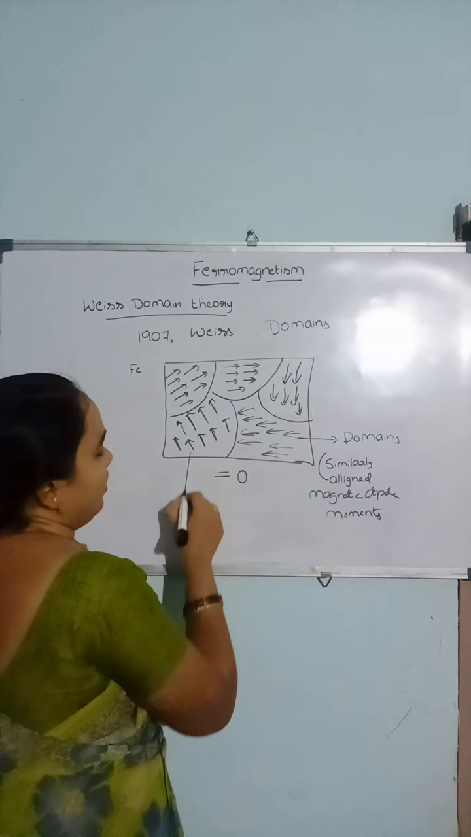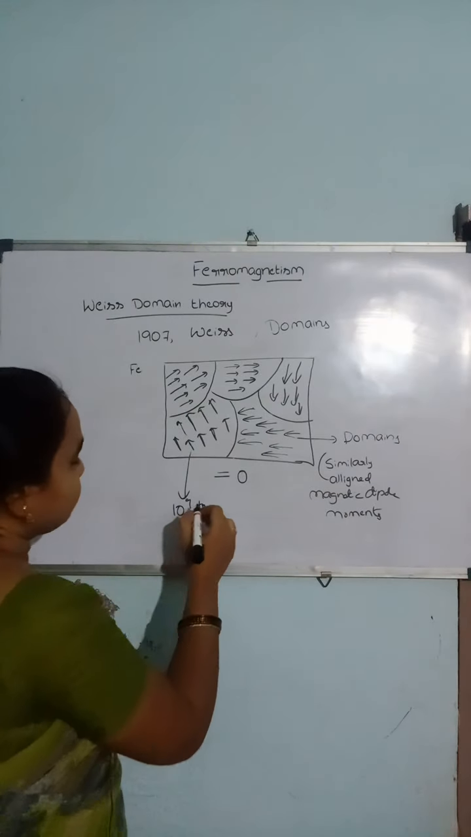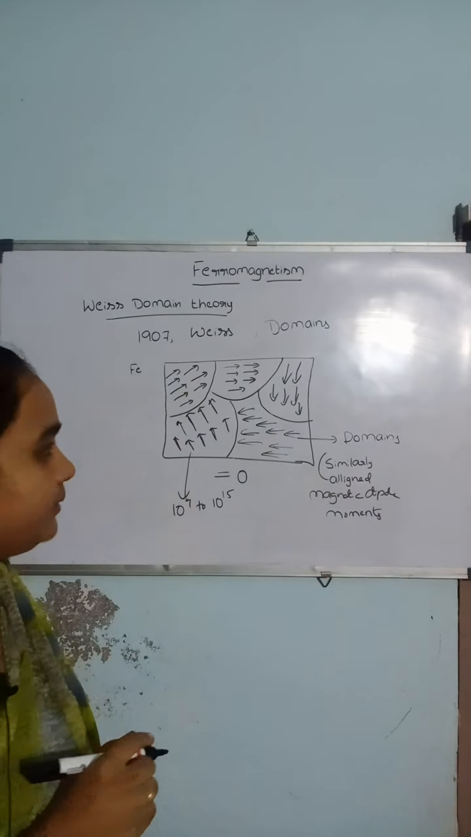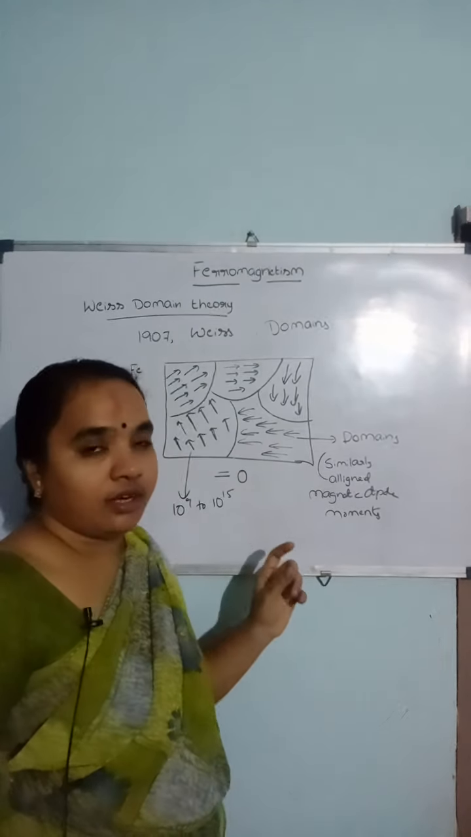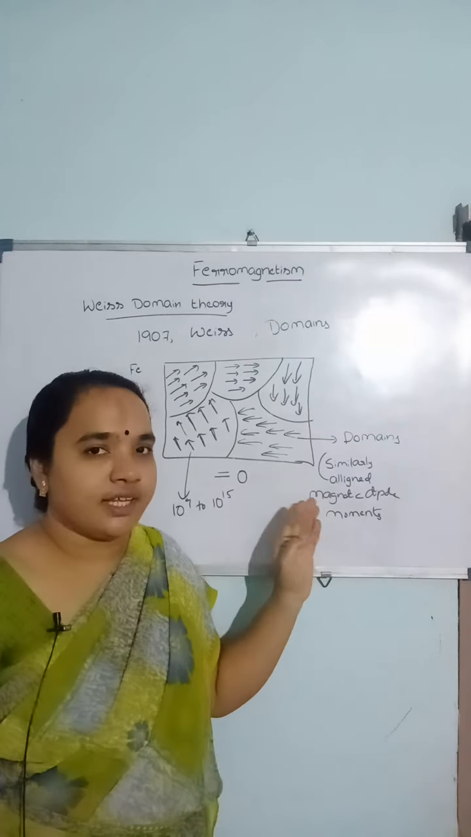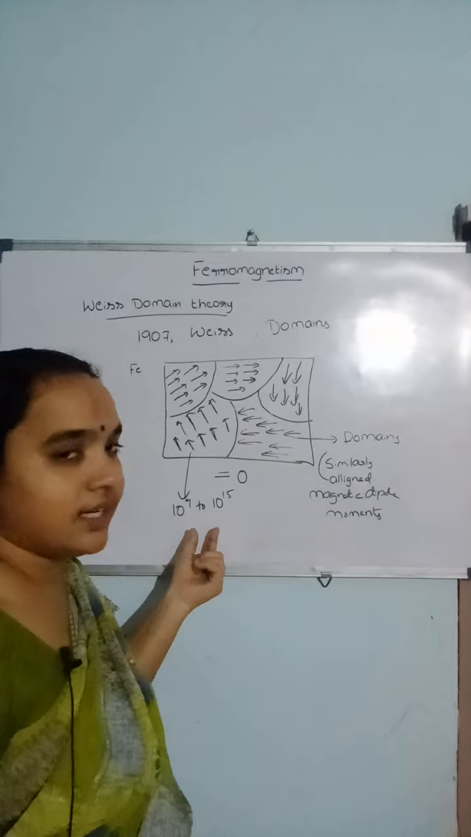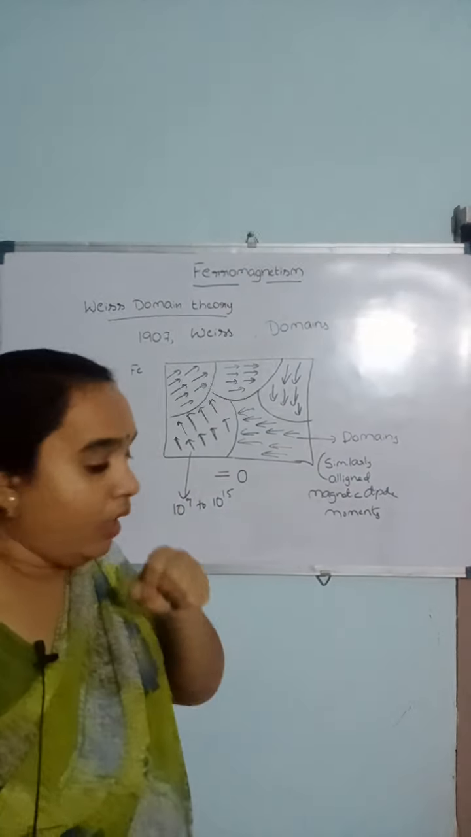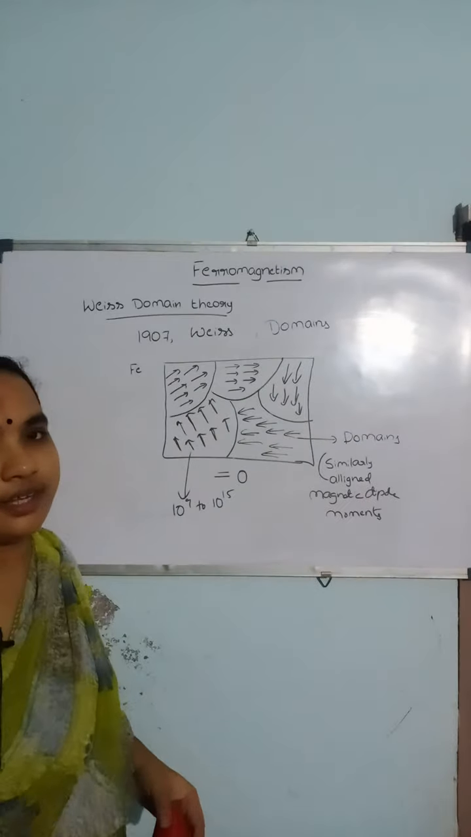According to this, there are 10^9 to 10^15 atoms present in each domain. So what is a domain? The alignment of dipole moments which are oriented in a single small region is called a domain. In each domain there are nearly 10^9 to 10^15 atoms. They group together and form the ferromagnetic material.